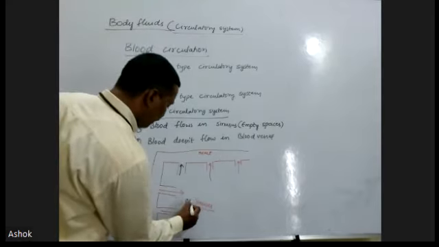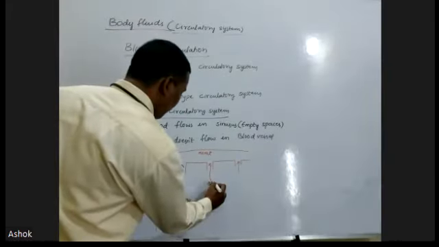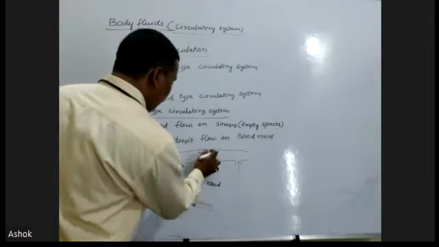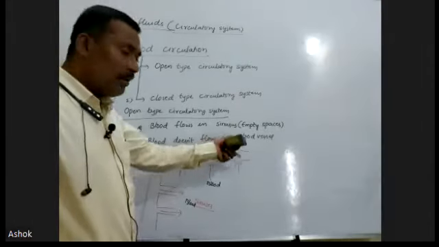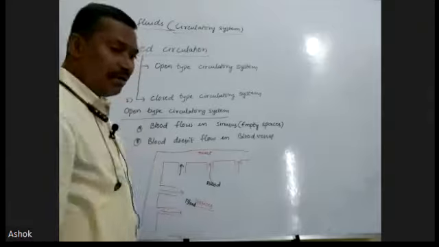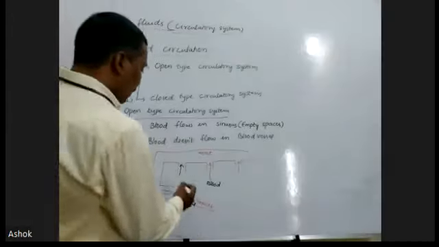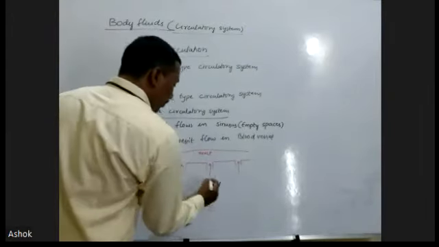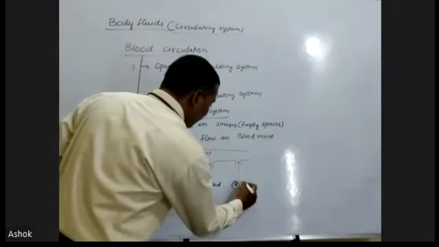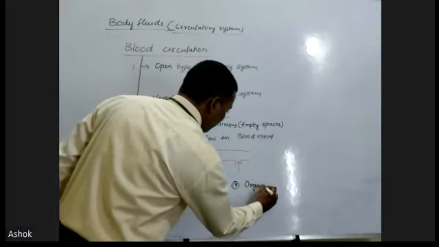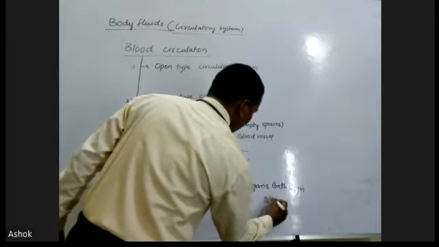The blood comes into the sinuses, and from the sinuses the blood enters into the tubular heart. In this, the blood does not flow in blood vessels. There are no blood vessels here, it is completely a heart, and this heart is called a tubular heart. In this open type circulatory system, organs are bathed in the blood.